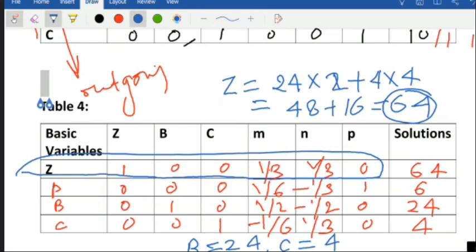So this is the way I have made all my effort to make you understand this problem. You can watch the video 1 or 2 times so you can recollect. In this way we'll finish our linear programming problem.